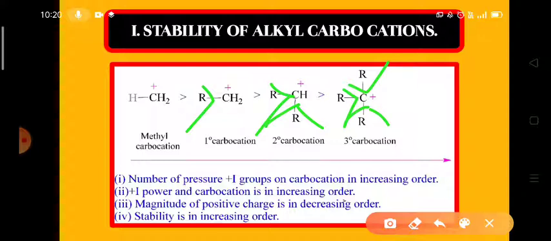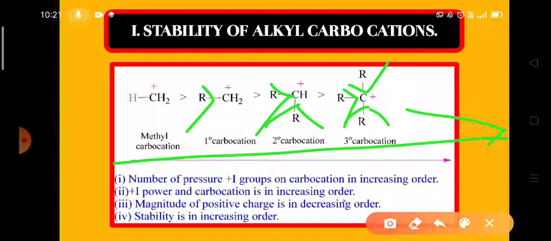So that's why when the electron donation towards the carbocation increases, the stability also increases. In this sense, we can say that tertiary carbocations are more stable than secondary carbocations, and secondary carbocation is more stable than the primary carbocation, which in turn is more stable than the methyl carbocation. So this is the stability order.